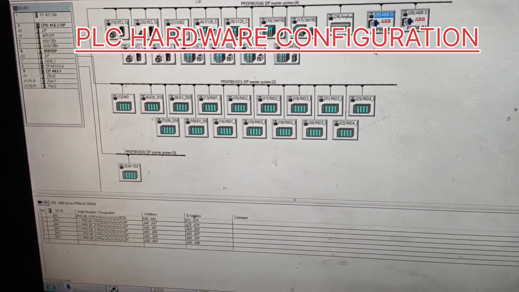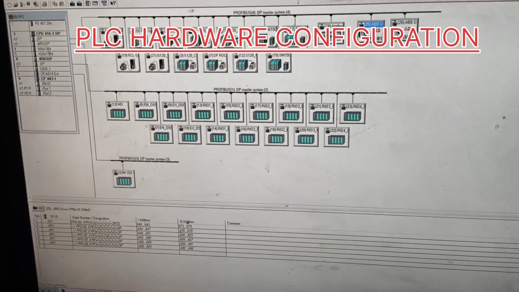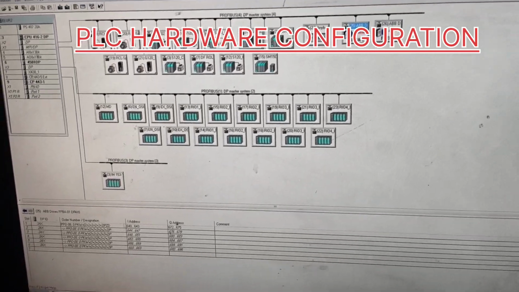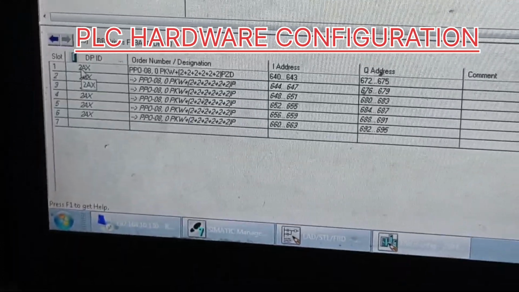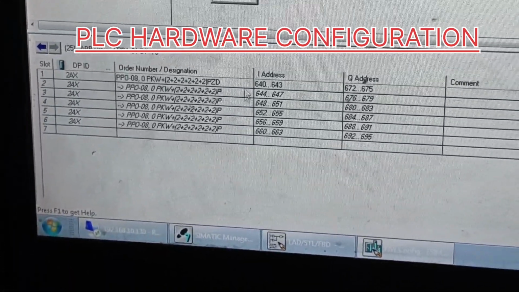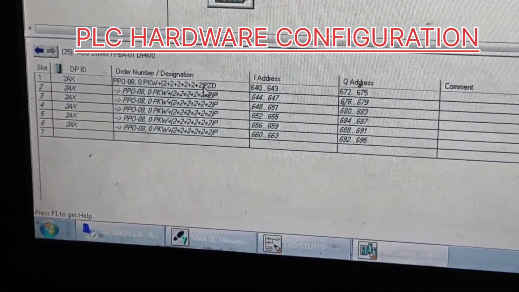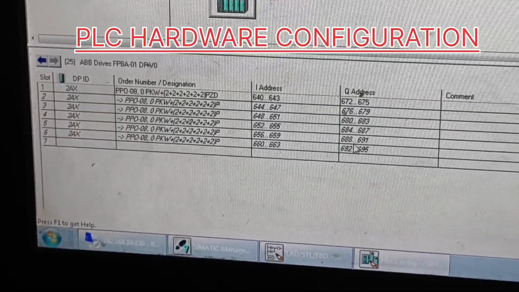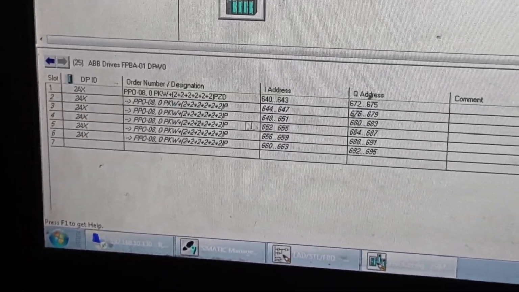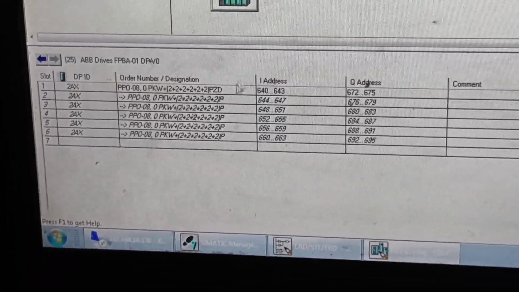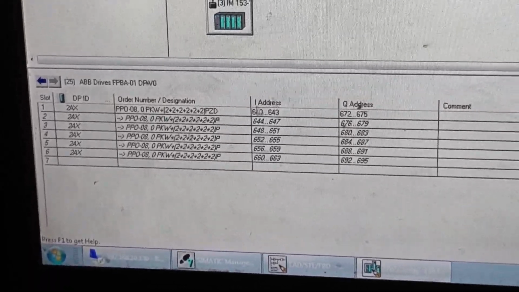Now after installation of the GSD file, some input output addresses become available by default due to the GSD file. This is the input address of the drive. These are the 6 channel inputs and 6 channel outputs which will be used from the PLC to the drives. This is the address. Okay.